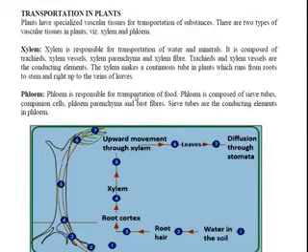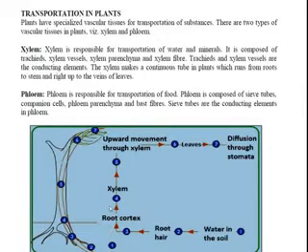Transportation in plants has specialized vascular tissue. There is a specialized tissue in plants for transportation. There are two types of vascular tissue in plants. You already know they are xylem and phloem. The complex permanent tissues are meant for transportation. Xylem transports water and minerals, phloem transports prepared food.